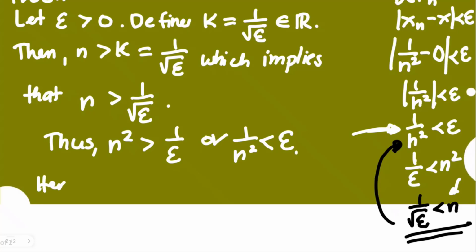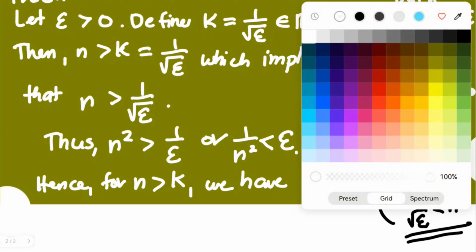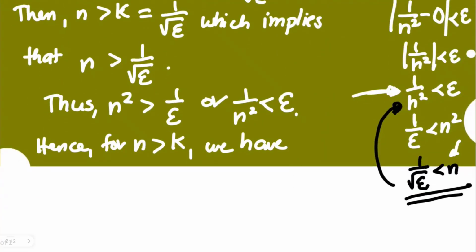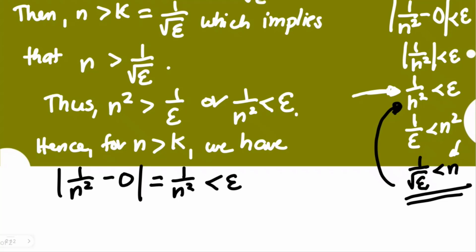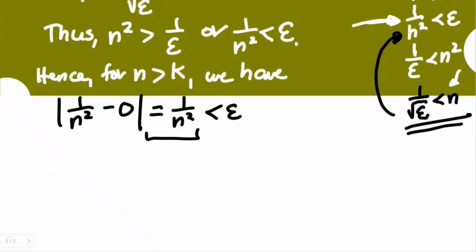Hence, for n greater than k, we have the absolute value of 1 over n squared minus 0, which is equal to 1 over n squared, is less than epsilon. So, cutting the middleman here, the absolute value of 1 over n squared minus 0 is less than epsilon.